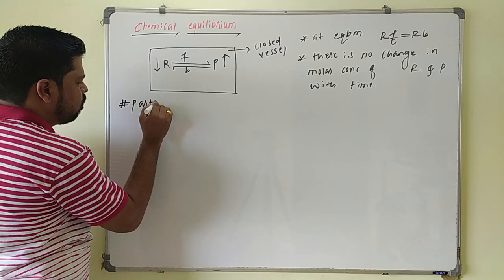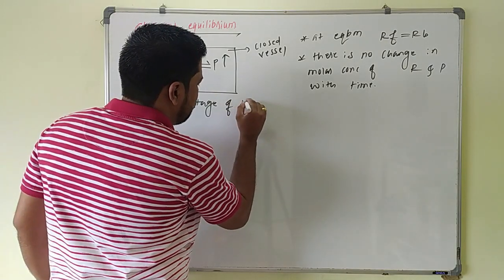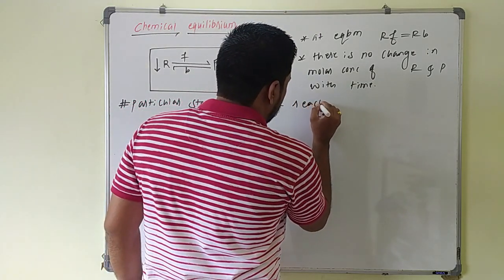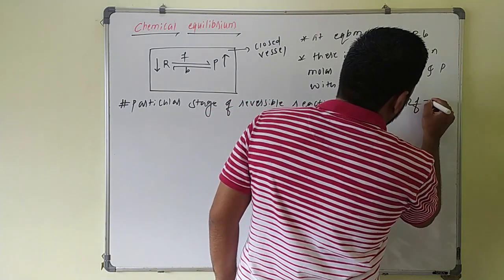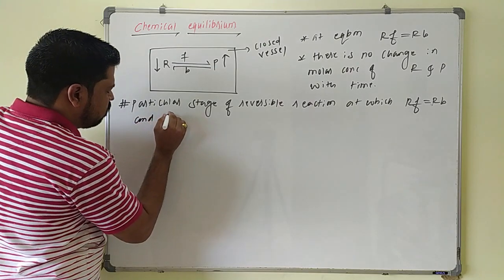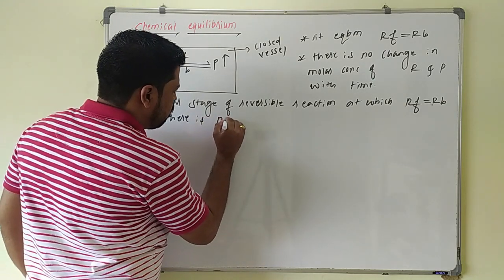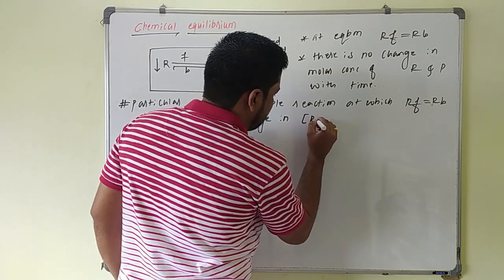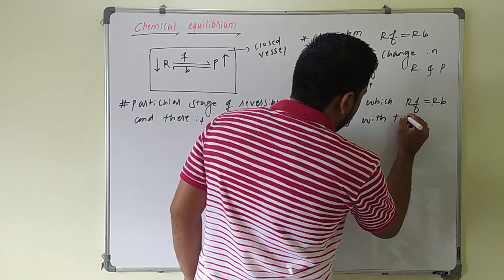Particular stage of reversible reaction at which rate of forward reaction will become equal to rate of backward reaction, and there is no change in molar concentration of reactant, molar concentration of product with time.